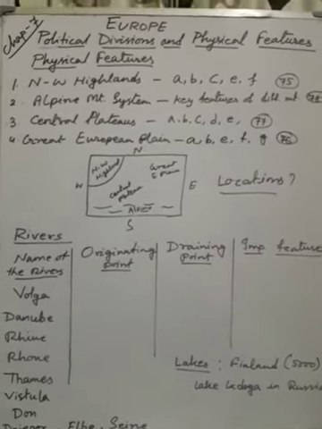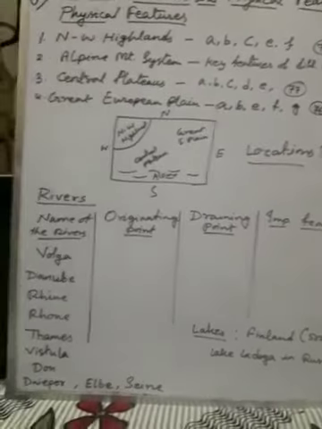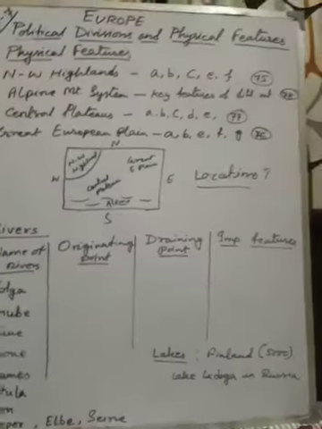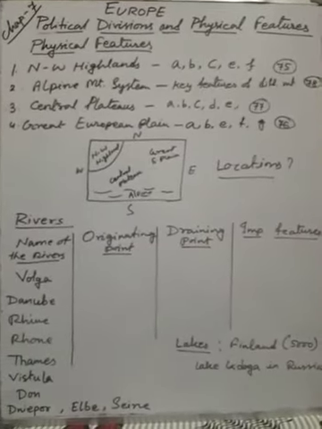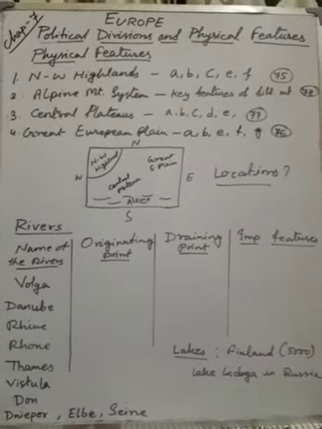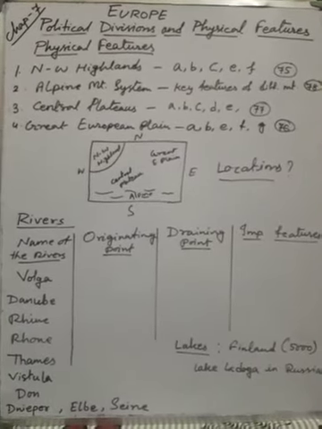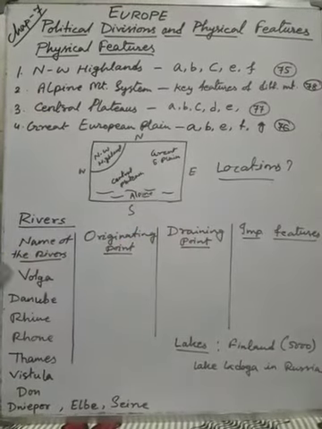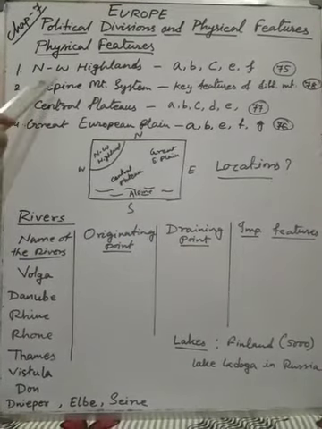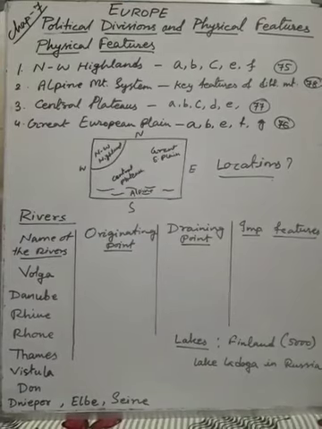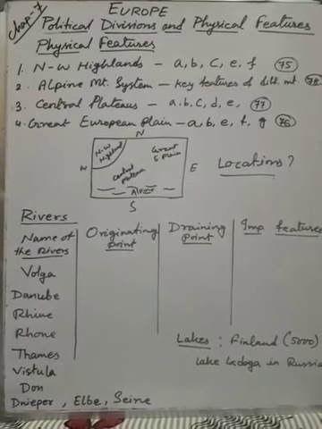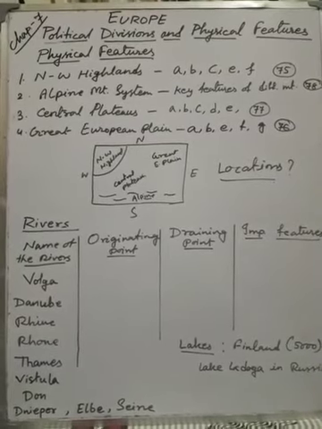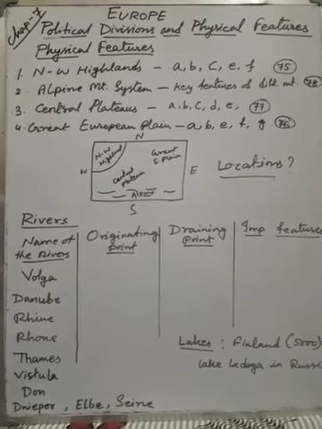Next, one work I have given, you can say it is your homework, but not a written homework. Don't write anything. You just prepare it from the book, from the text. First, you have to find out the location. One example I am giving you is the Northwest Highland. If you follow the book, it is nicely given that the Northwestern Highlands are also known as the Scandinavian Highlands.